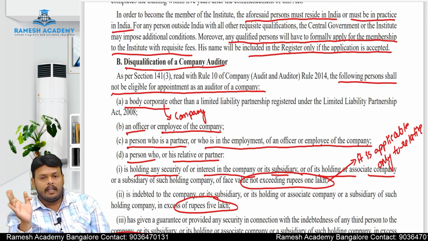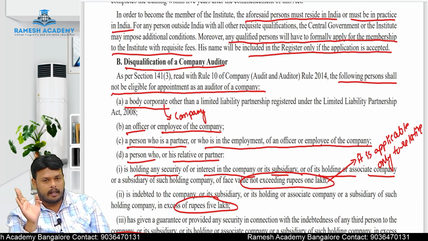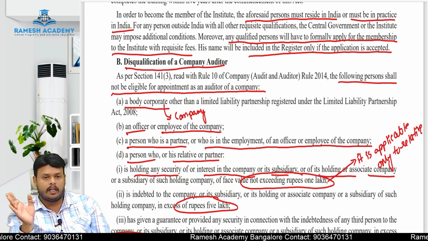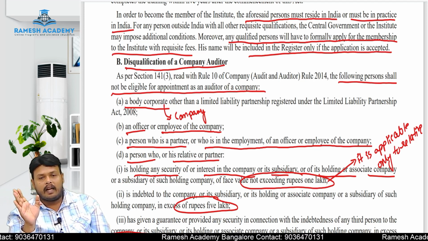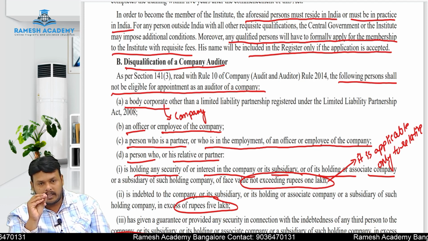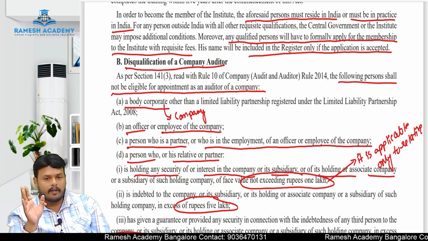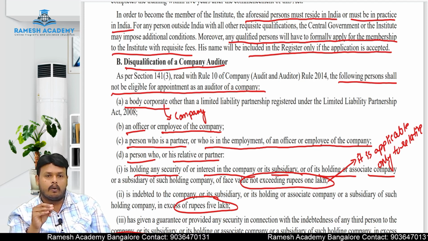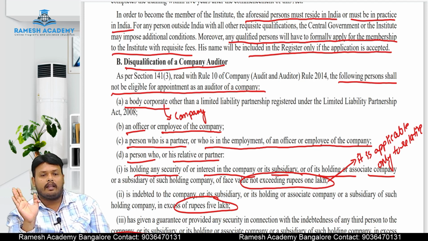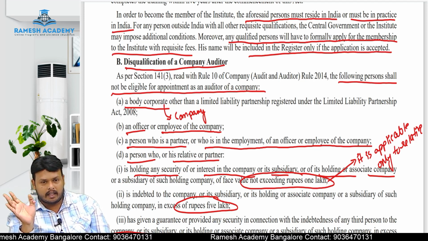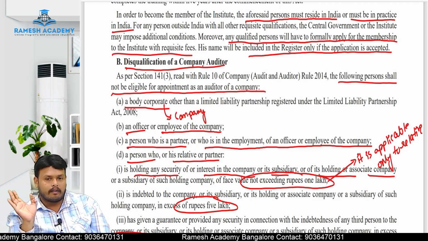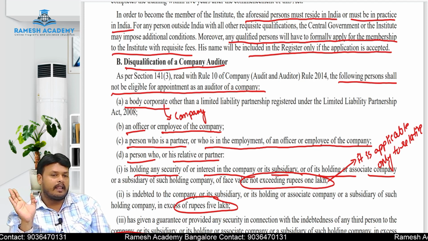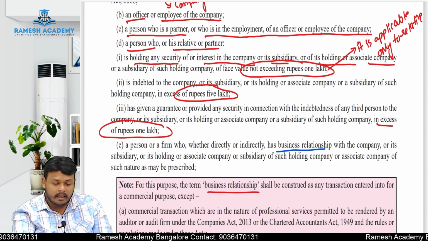And if he is indebted to the company, either himself or his relative or partner, if they are indebted to the company or its subsidiary company or holding company or associated company, then in that case, if they are indebted in excess of rupees 5 lakhs, they are also disqualified to act as an auditor. Next, a person, either himself or his relative or partner, has given a guarantee or provided any security in connection with the indebtedness of any third person. In that case, if that guarantee is given in excess of rupees 1 lakh, this person is also disqualified to act as an auditor.